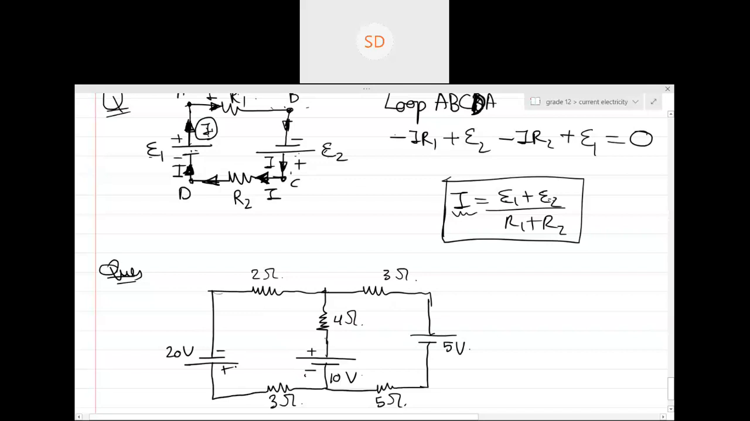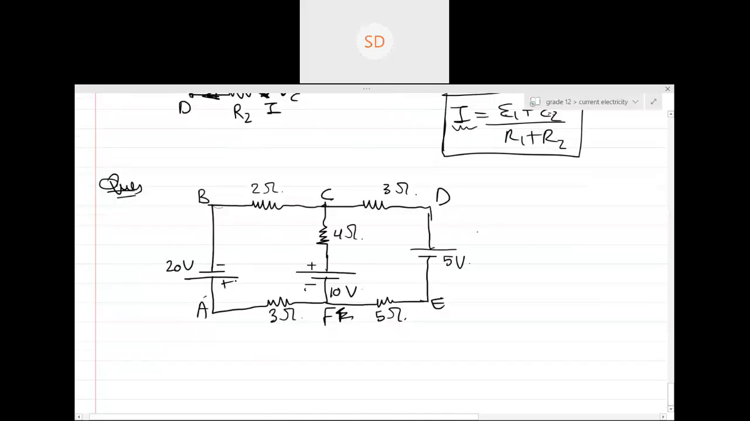So any doubt in the question? Shall we start? Yes, sir. Let's name the loop. A. So guys, tell me first of all, which battery shall I take? If there is a 20 volt, 10 volt, 5 volt, which one should be taken? 20. 20 will dominate obviously, right? Yes or no? Yes, sir.